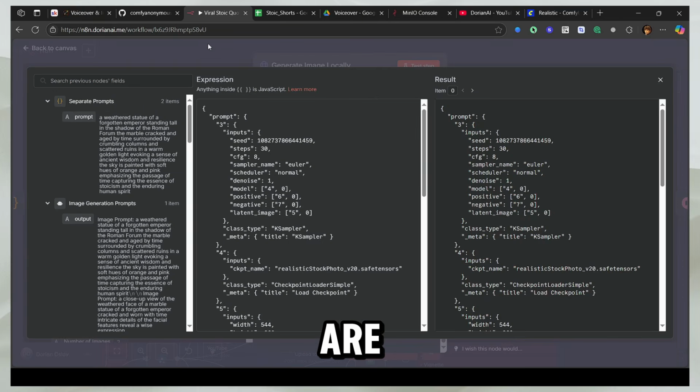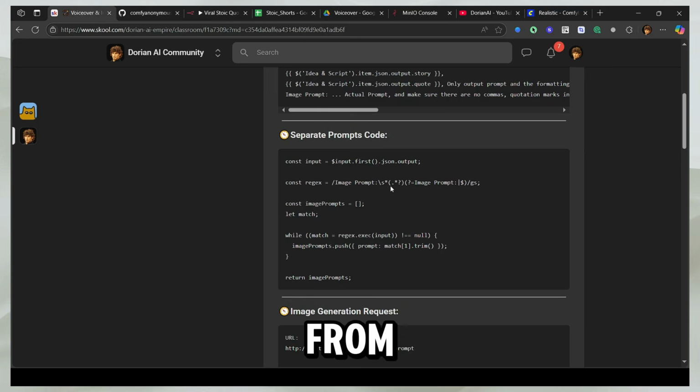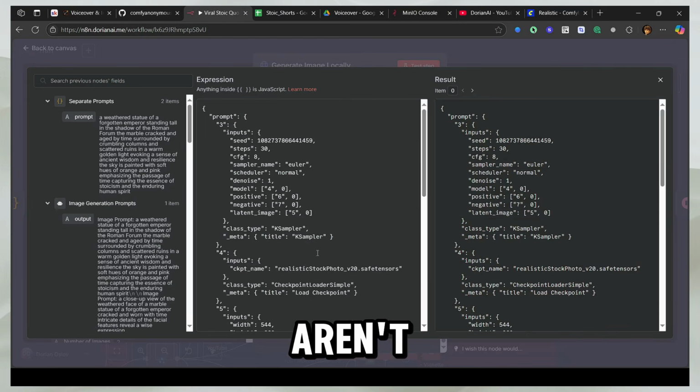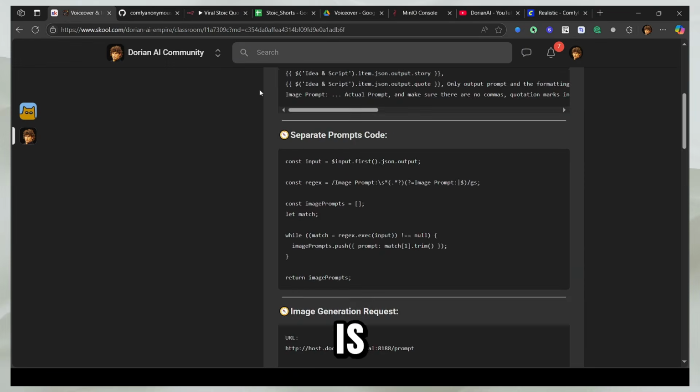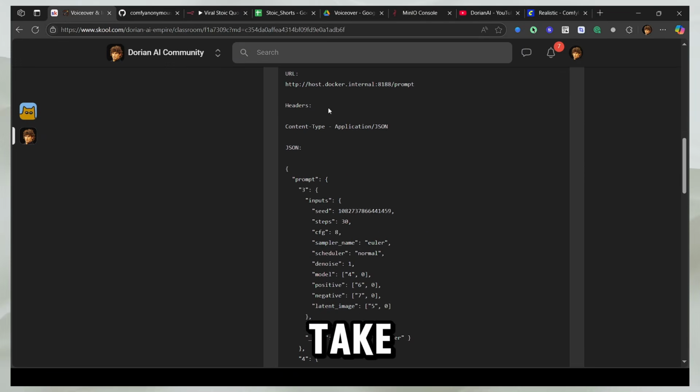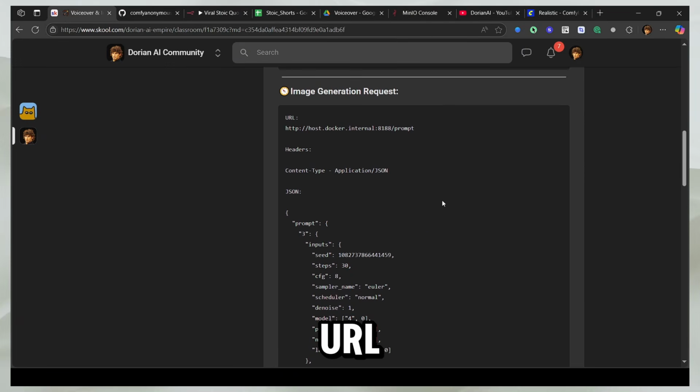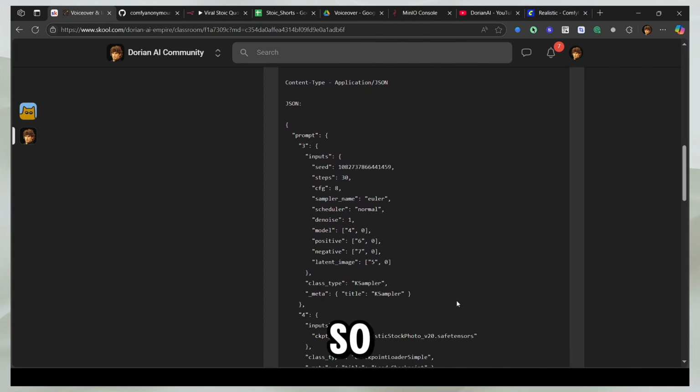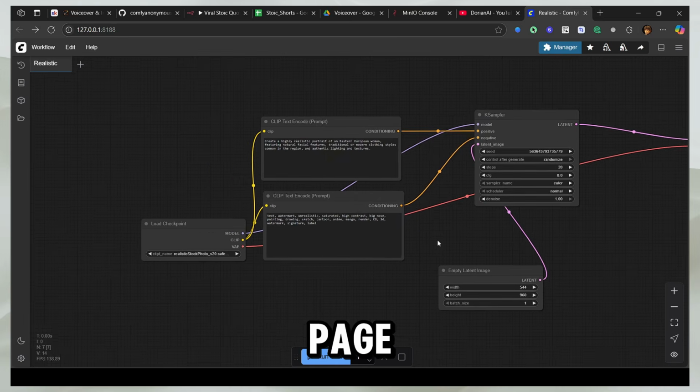So for those of you who are in the community, you can just get it from here. But for those who aren't in there yet, what I'm going to do is take you there and show it to you so you can take the screenshots. So this is the URL, the header, and this is the actual JSON. So this is the exact JSON representation of this page.